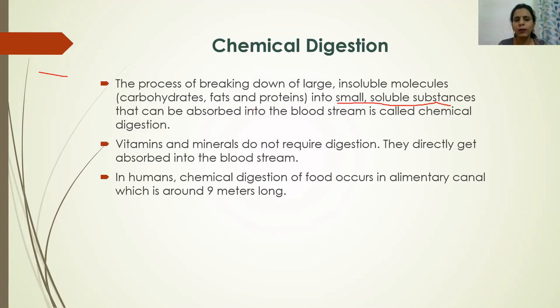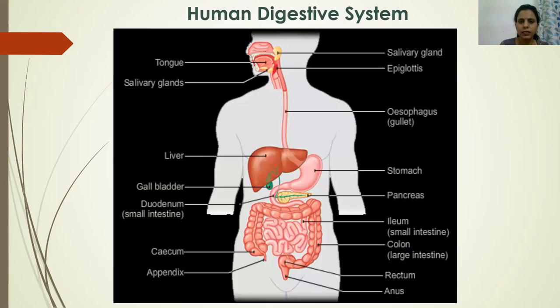Anus is the opening in our body from where we remove undigested food. Now this is the human digestive system, or the alimentary canal.